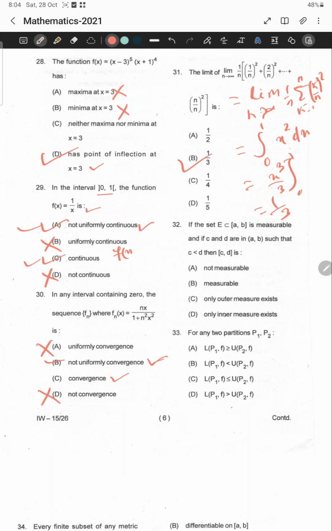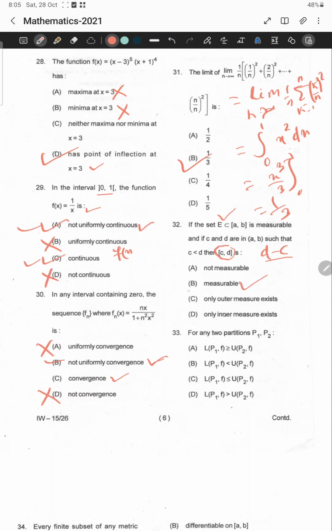Let us move to question number 32. If the set E, a subset of the closed interval AB, is measurable, and if C and D are in the open interval AB such that C is less than D, then CD is... but there is no connection between the closed interval CD and the measurable set E. This question looks incomplete, because any closed interval is measurable and its measure is D minus C. So it is a measurable subset, no doubt.